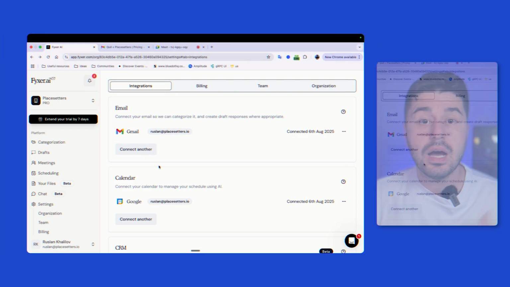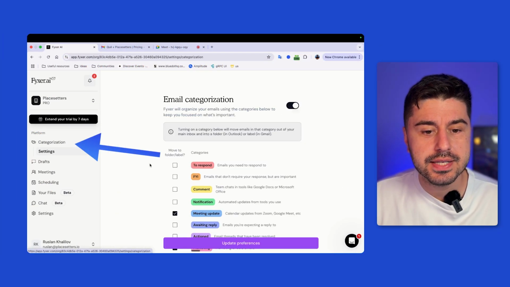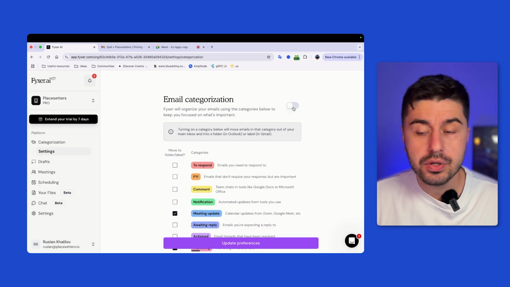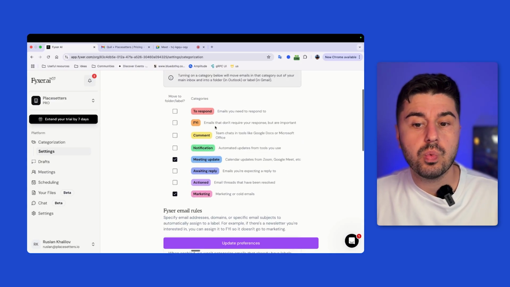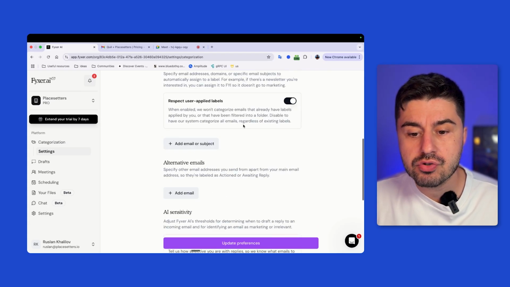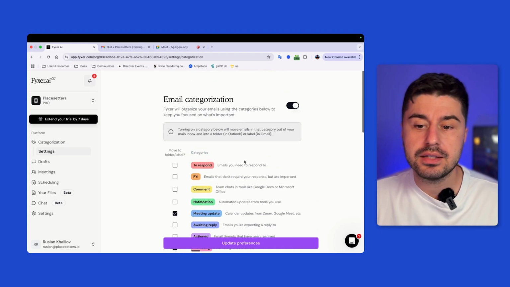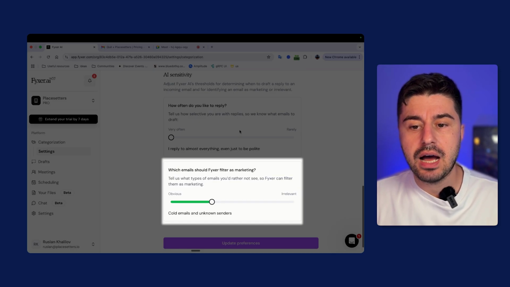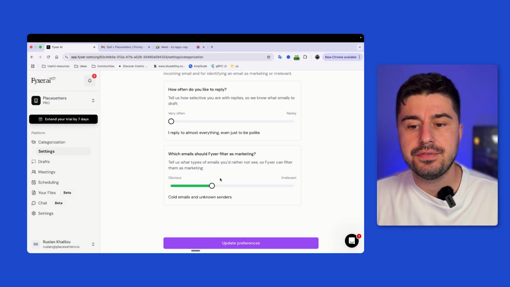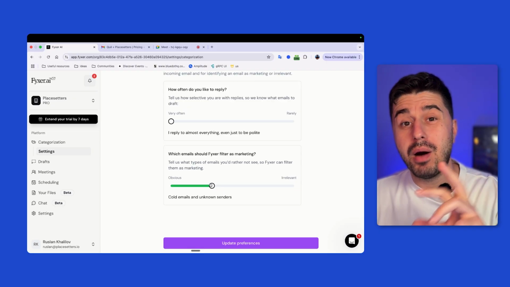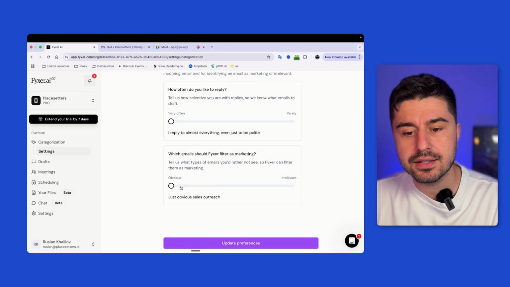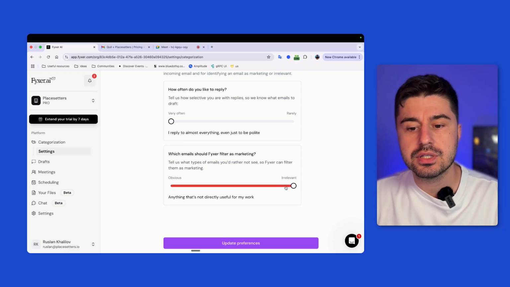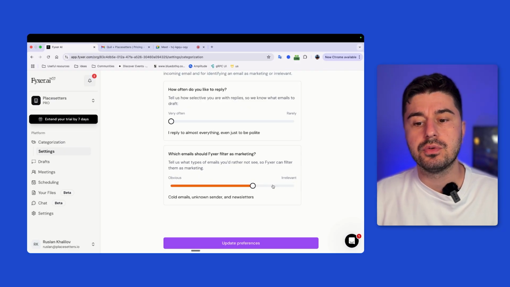Let's get started. If we go inside the product into the categorization section, you can decide if you want to categorize your emails at all, and then decide which categories you want to use. Unfortunately, you can't create your own categories, but that's fine. This is already quite helpful. Then here you can select how sensitive Fyxer is in terms of categorizing marketing materials. I kind of like this setting. It's just obvious sales outreach, cold emails and no senders, newsletters, and anything that's not directly useful for my work.